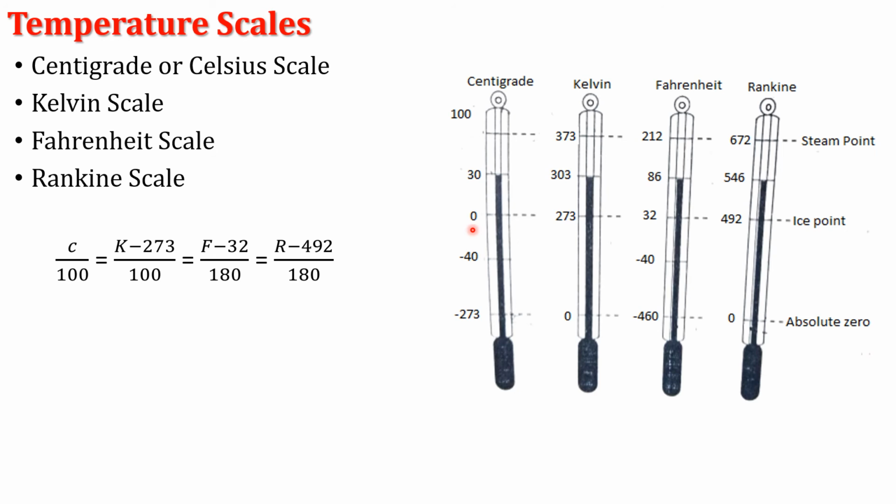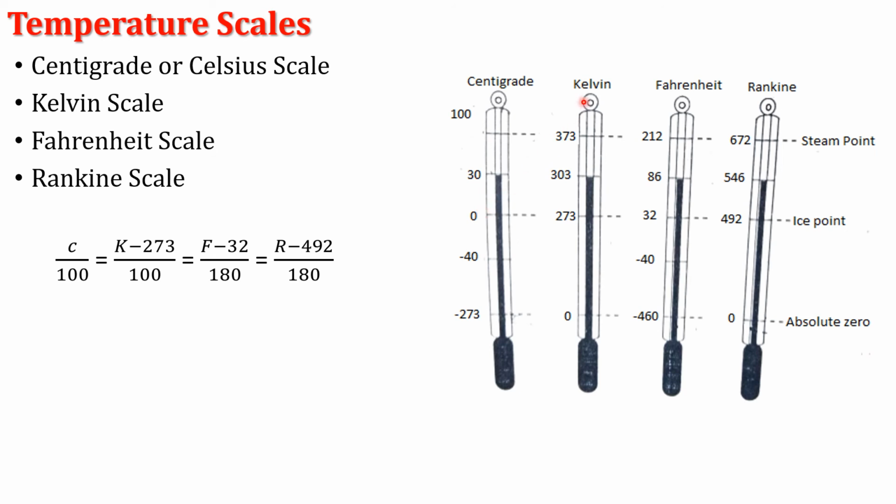And the upper fixed point is the boiling point of water, taken as 100 degree Celsius. In between 0 to 100, how many equal parts are there? 100. Each part is equivalent to 1 degree Celsius. This is the centigrade scale.